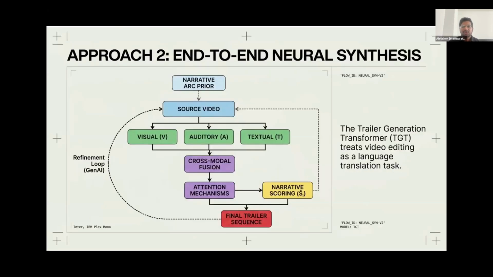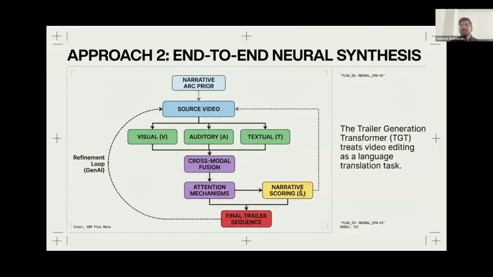Okay, let's look at approach two, which is end-to-end neural synthesis. This second major generative approach seeks to remove those separate, clunky modular steps entirely and instead utilizes an incredibly sleek end-to-end differentiable architecture. The pinnacle of this research is the Trailer Generation Transformer, commonly also referred to as TGT.